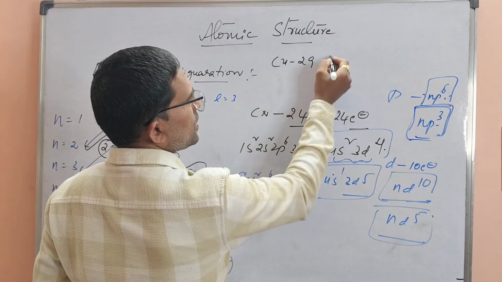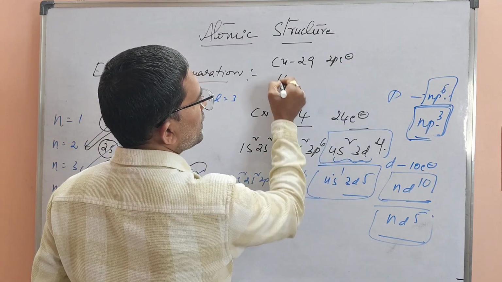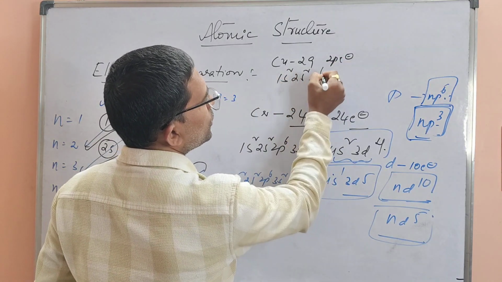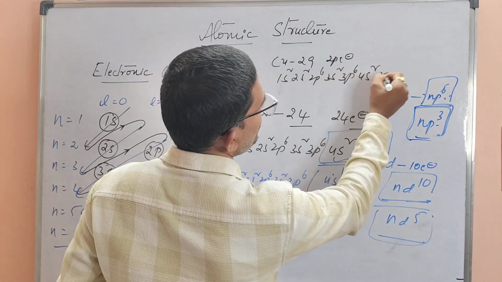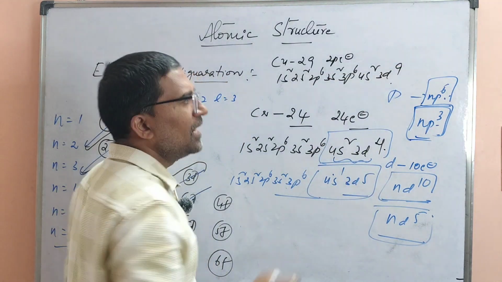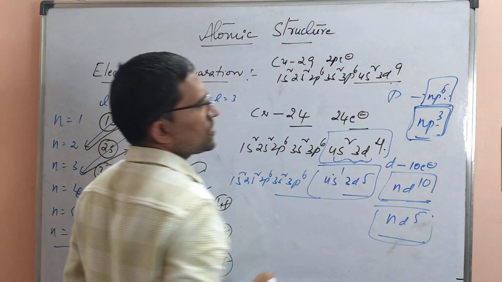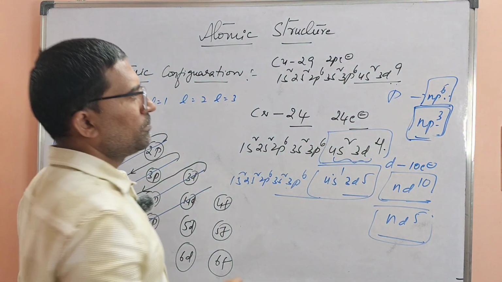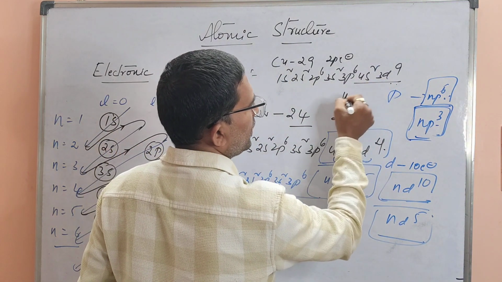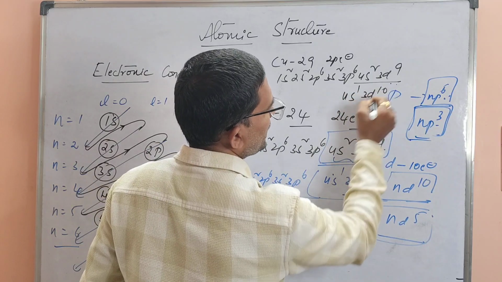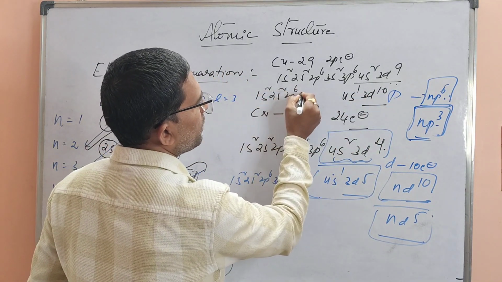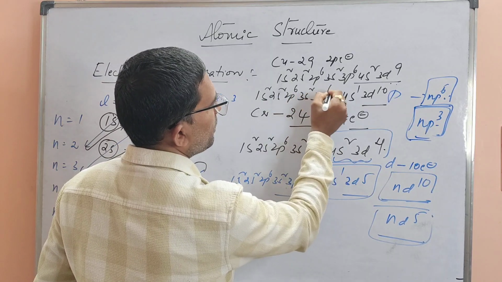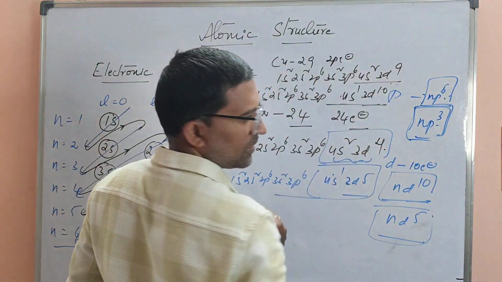Its 29 electrons are there. Okay, 29 electrons are there. 1s2, 2s2, 2p6, 3s2, 3p6, 4s2, 3d9. Okay, but it is not a perfectly suggested configuration to write like this. The best way is we make it a half filled 4s1, 3d10. Perfectly stable configuration. 1s2, 2s2, 2p6, 3s2, 3p6, 4s1, 3d10.